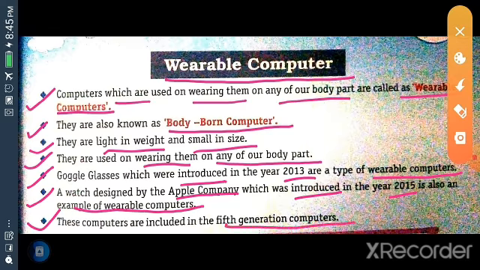Okay, now short description about wearable computer. A wearable computer is any small technological device capable of storing and processing data that can be worn on the body. Okay, wearable computers are designed for accessibility and convenience as well as improvements to the workplace by making information quickly and readily available to the wearer.